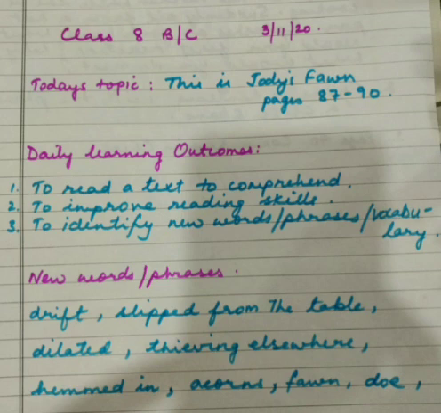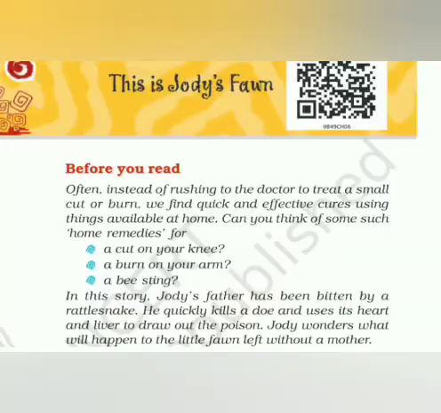Words like drift, slip from the table, dilated, thieving elsewhere, hemmed in, acorns, fawn and doe. These are the words that I have found. You may add more, or I can say you may delete some from this group of words. If you think that what ma'am has given, I know this word, then you don't need to write. So whatever you find new, you write down in your copy.